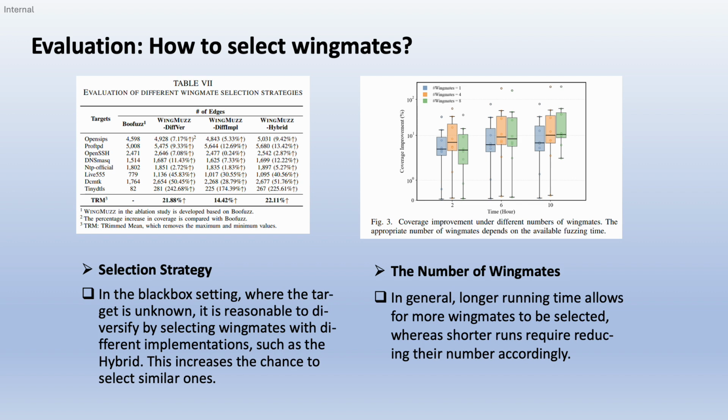Number of WingMates. The box plot on the right shows the coverage improvements versus time and WingMate count. Conclusion is, longer rounds can afford more WingMates. When time is short, reduce the WingMate number accordingly.